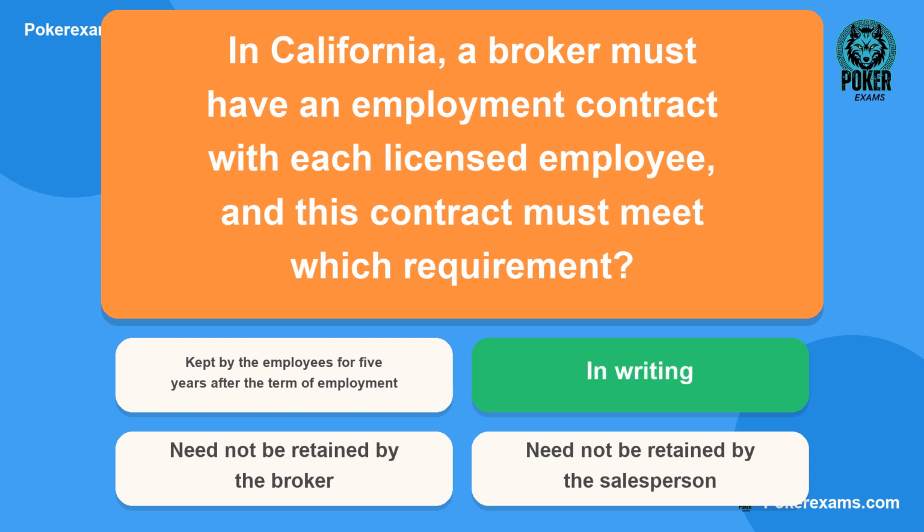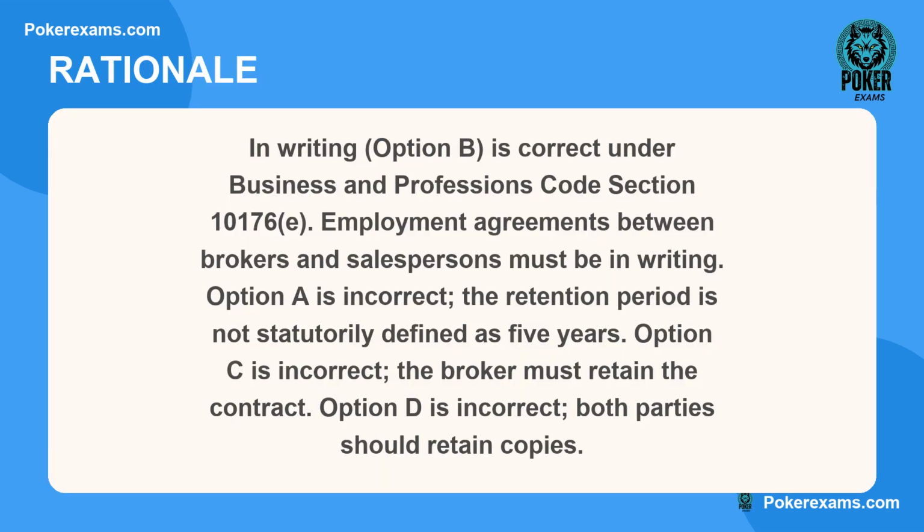The correct answer is B. Here is why. In writing, option B is correct under Business and Professions Code Section 10176E. Employment agreements between brokers and salespersons must be in writing. Option A is incorrect. The retention period is not statutorily defined as 5 years. Option C is incorrect. The broker must retain the contract. Option D is incorrect. Both parties should retain copies.